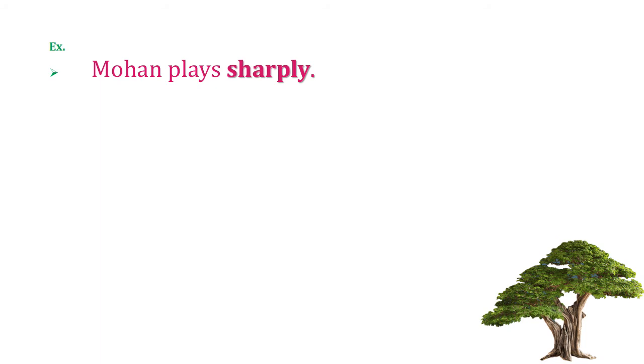Here, play is the verb, but the word sharply tells more information about the verb. And here it ends with ly. Javed ran fast, telling more information about the action ran, and how: fast.